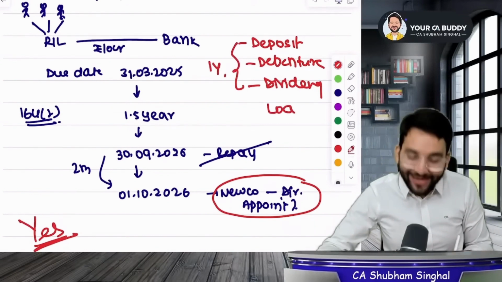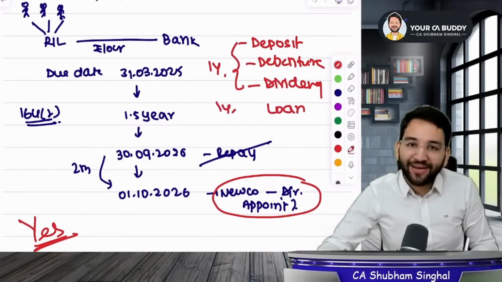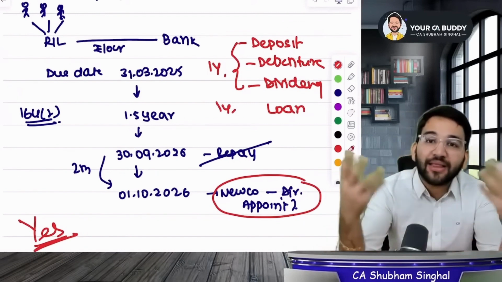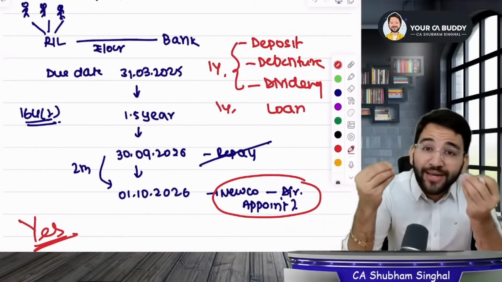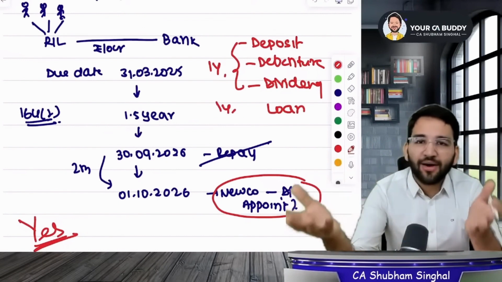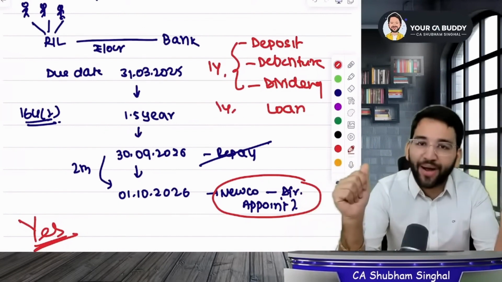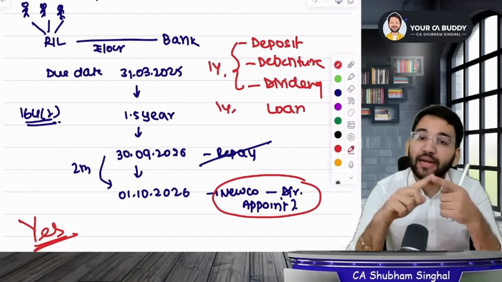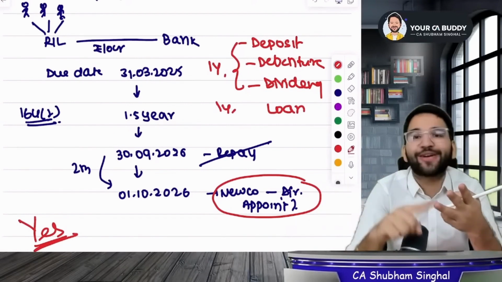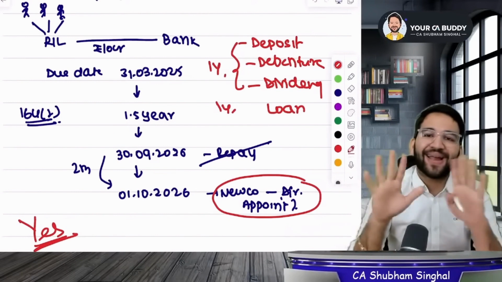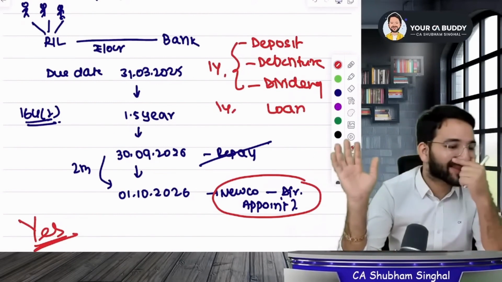You have taken a loan from the bank and it's been in default for 1 year. It happens in business. There were many bank defaults during COVID, but directors weren't disqualified. Neither are we bothered about loans. Look at Vijay Mallya and Nirav Modi. You'll understand this. We care about the deposits and debentures, which is the public's money. We care about the dividends, which is shareholders' money. We don't care about the bank's loans. Are you getting me? Am I clear?